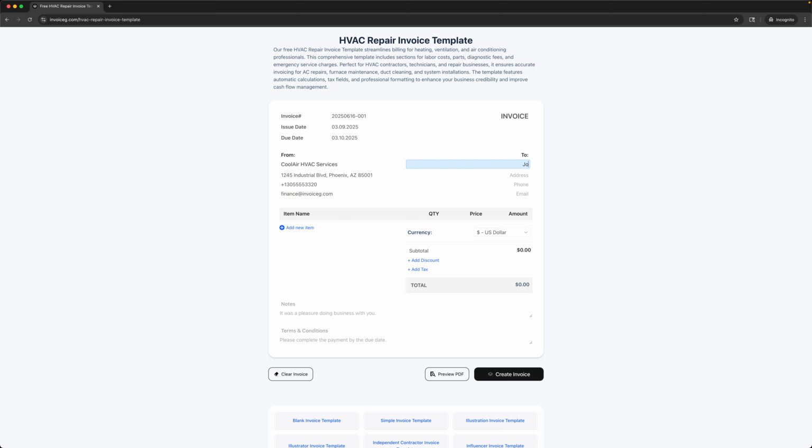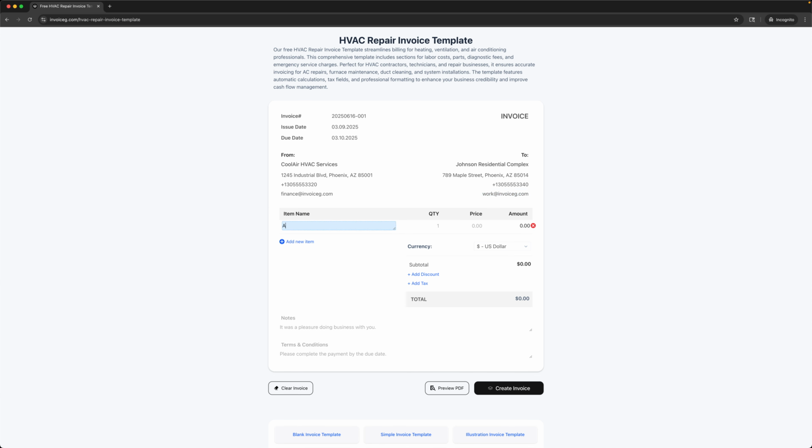For the To section, we also need to fill in the company name, address, phone, and email. But again, you can complete only the fields you need. I'll fill in all of them as an example. If we click on Add New Item, we can add as many services as we need. Here we can specify the item name, quantity, price, and amount.